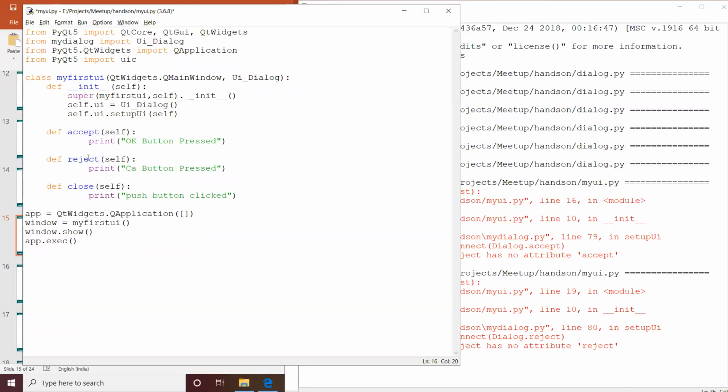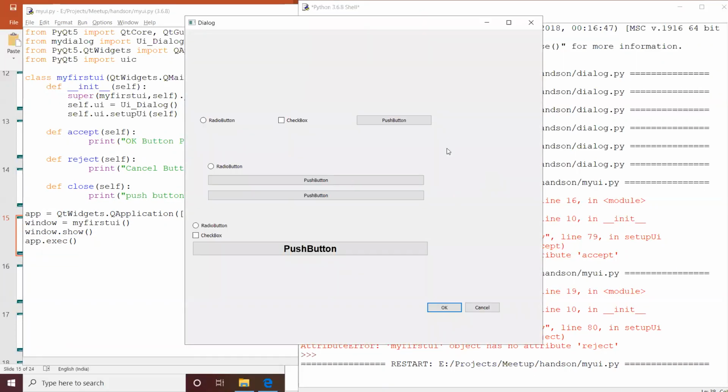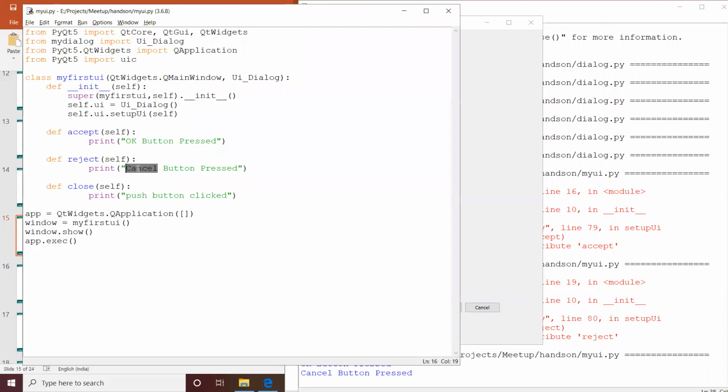Okay, over here, and I'm going to run it. Yeah. Now, if I'm clicking OK, then I'm getting that the OK button is pressed, and if I'm clicking Cancel, then I got that function executed, and I have this Cancel button is pressed.